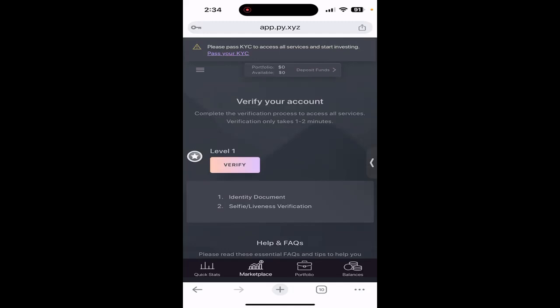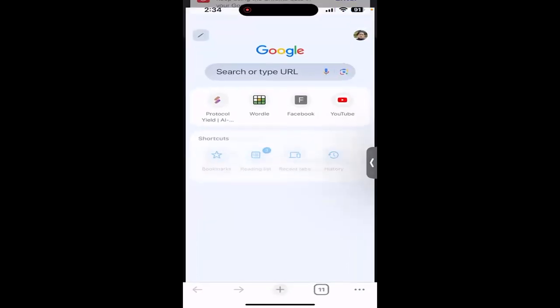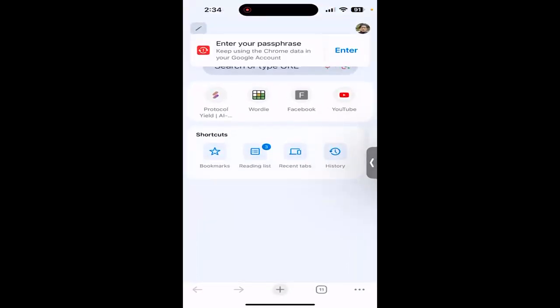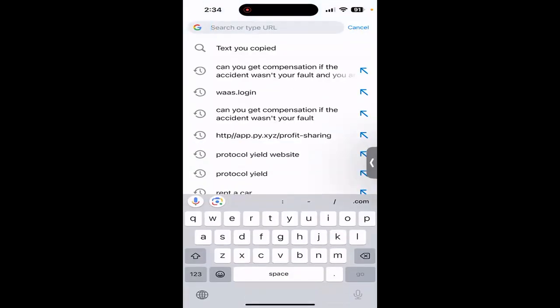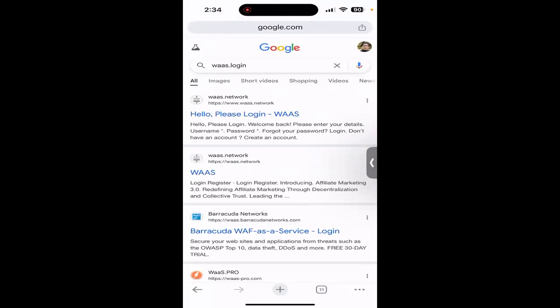That makes sense. All right, so let's proceed. If you click the plus sign on that one, and then go to was.network. Login.